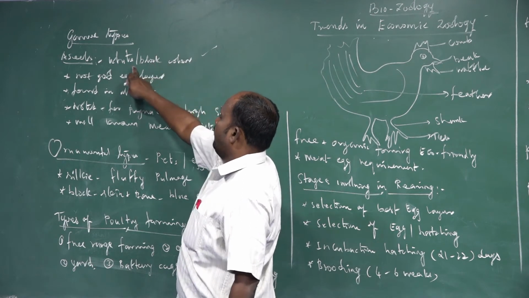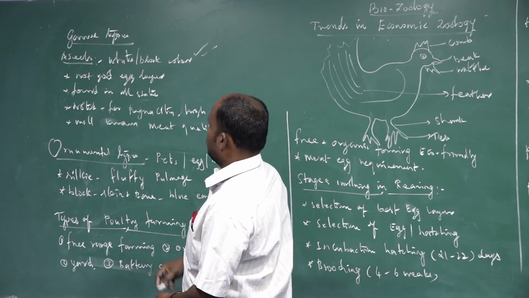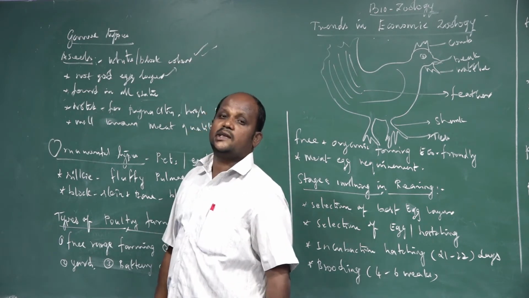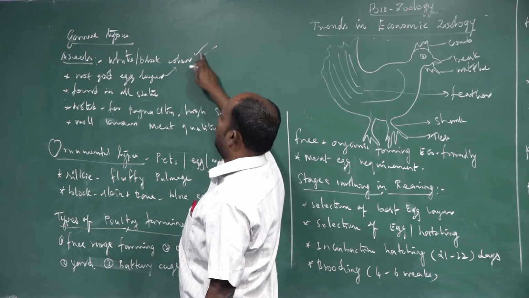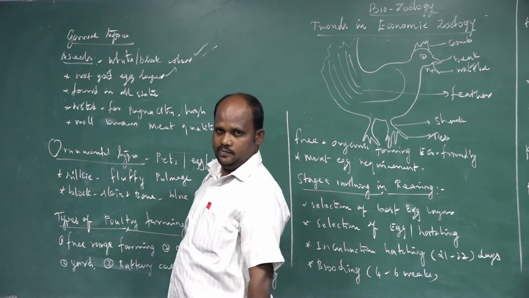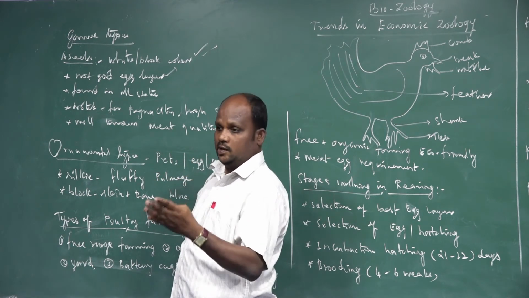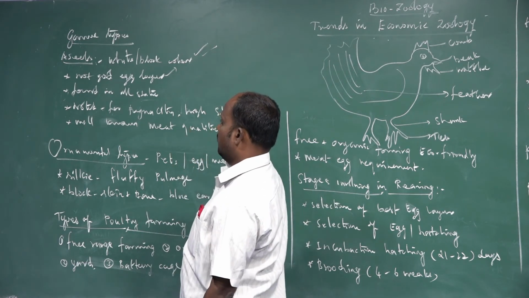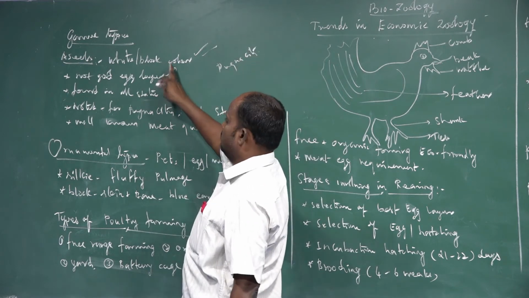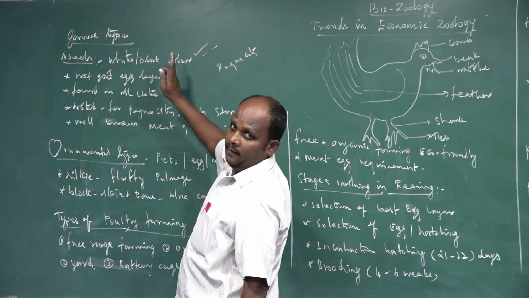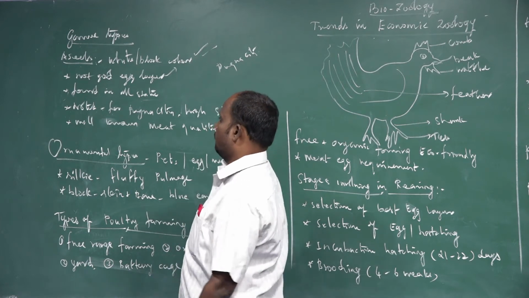The morphological feature is white or black colored body feathers. It is not a good egg layer but an excellent sitter because it has pugnacity characters. These animals are very familiar for pugnacity, I mean fighting habit. The young chicks are protected against predators very safely because of the mother's pugnacity character. Azil is not a good egg layer but a very excellent sitter, which means it provides the best incubation and protects the young ones from predators.